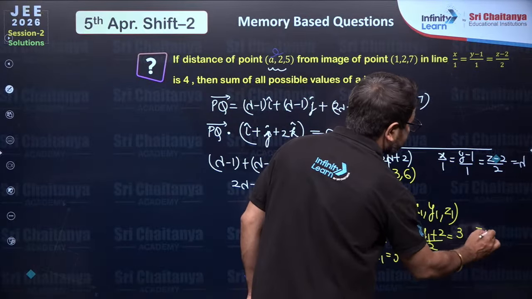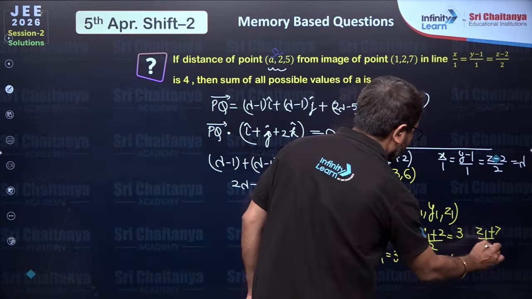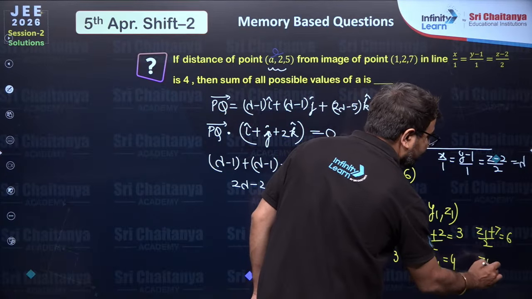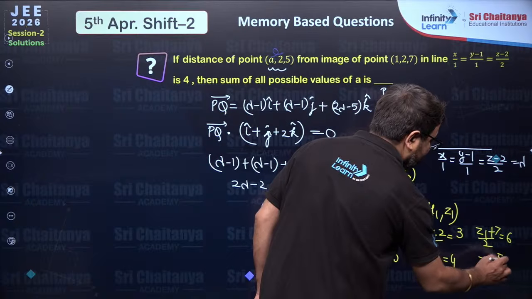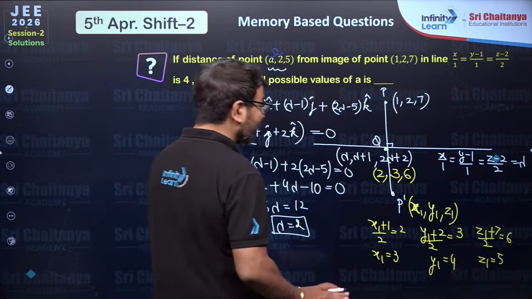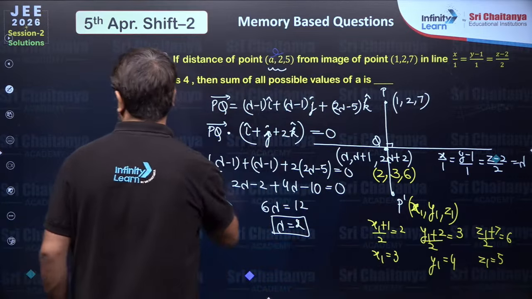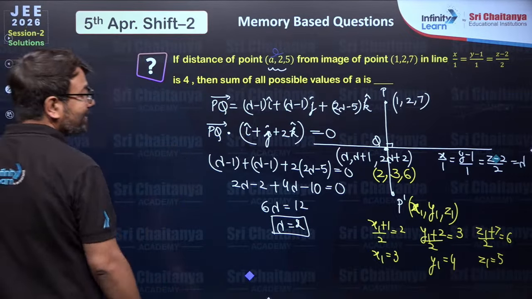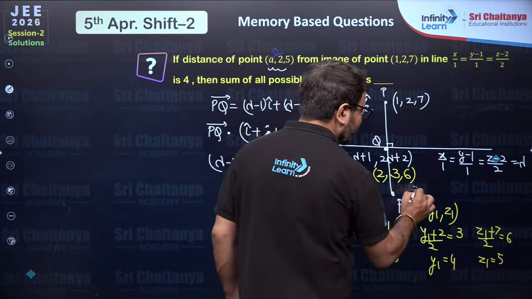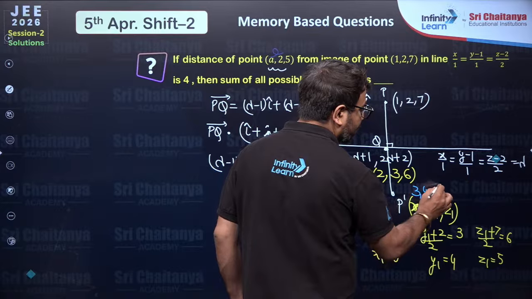In the same way (z1 plus 7) over 2 is equal to 6, so z1 value will be 12 minus 7, which is 5. So the image of this point P, I will write as (3, 4, 5).